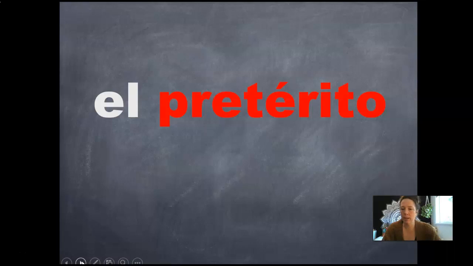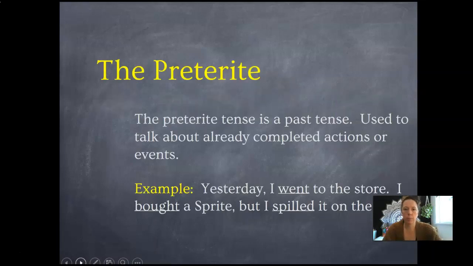Vamos a repasar la gramática del pretérito. So the preterite is used in the past tense, used to talk about already completed actions or events. For example, yesterday I went to the store, I bought a Sprite, but I spilled it on the floor. All of those are like the preterite tense in English. So one-time events, a sequence of things that happened in the past that are completed.